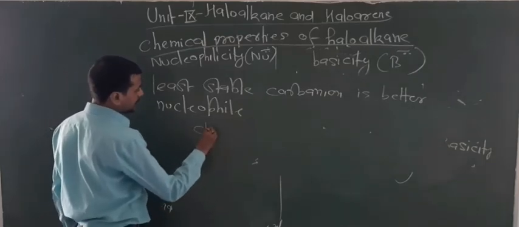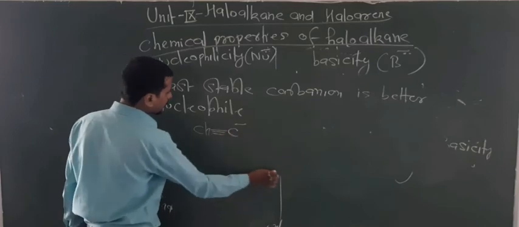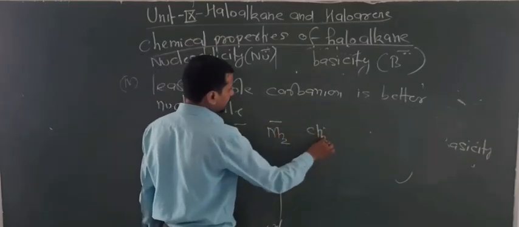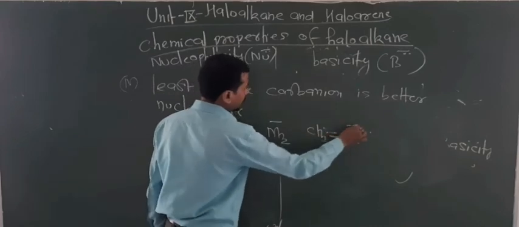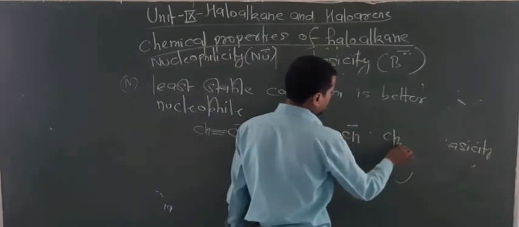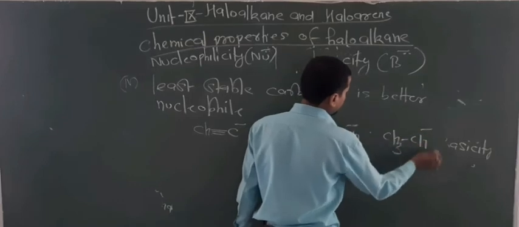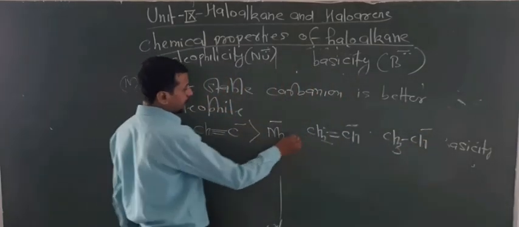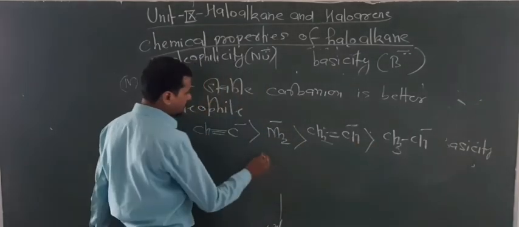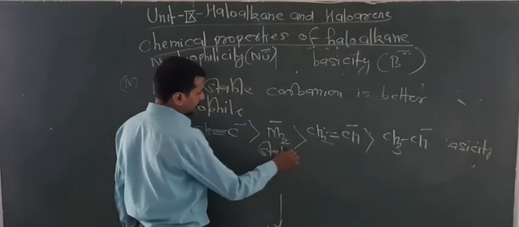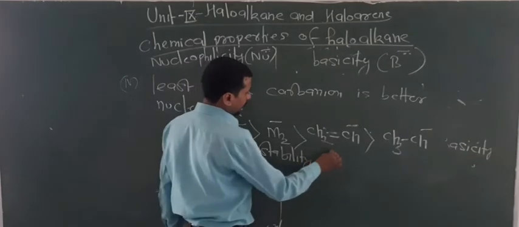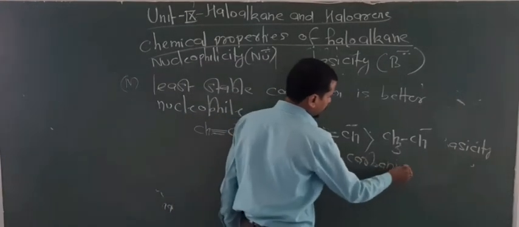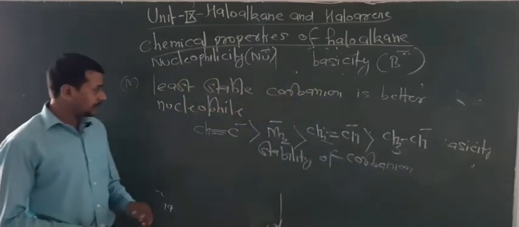CH triple bond C negative charge, NH2 negative charge, CH2 double bond CH negative charge, and CH3 negative charge. Now the stability of the carbanions is like this. Look at the conditions.